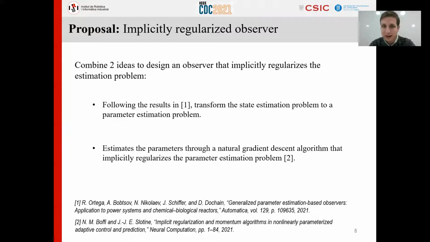So to achieve this design here, what we're going to do is combine two ideas. First, we are going to transform the state estimation problem into a parameter estimation problem following the ideas in this reference number 1. And second, we are going to estimate these resulting parameters through a natural gradient descent algorithm. This will implicitly solve an optimization problem to be designed by the designer. This natural gradient descent-like algorithm will follow the result from this second reference here.